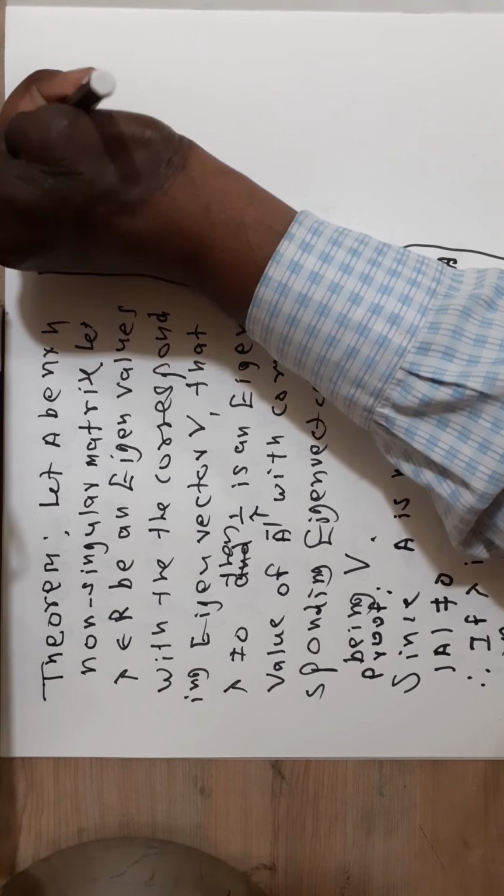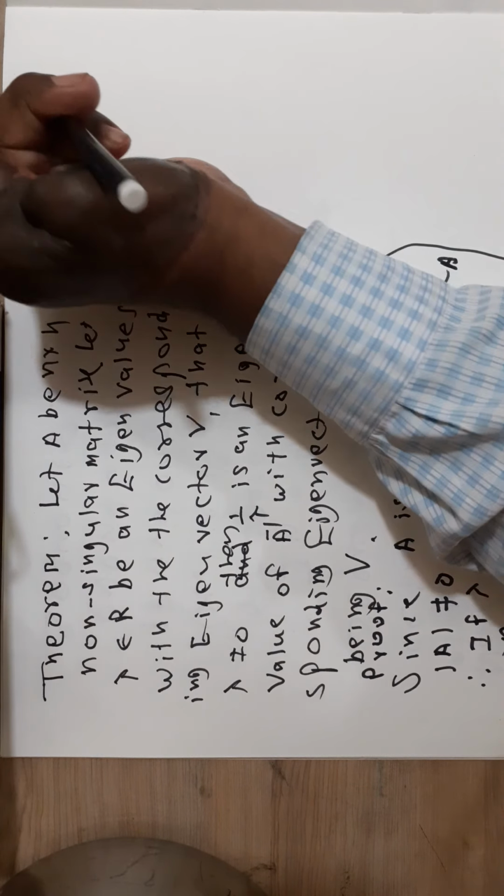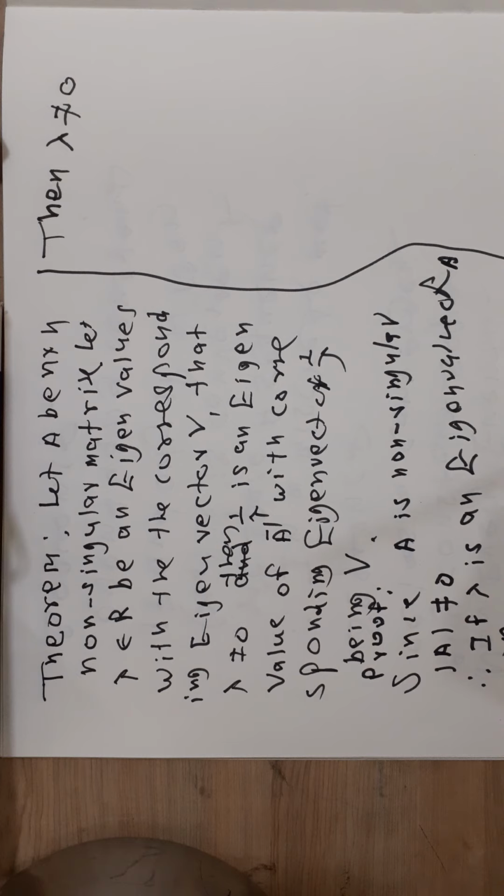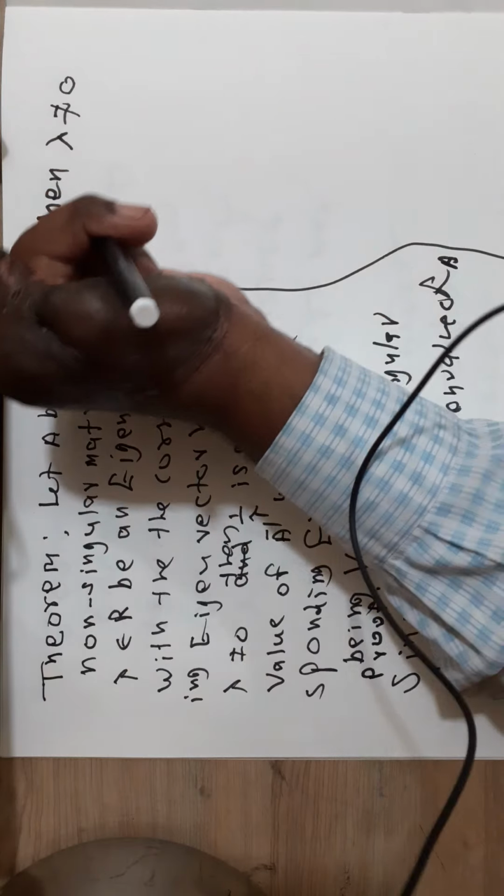Lambda is not equal to 0 because the product of the eigenvalues is equal to the determinant, and since the determinant is not equal to 0, no eigenvalue is equal to 0. Therefore if lambda is an eigenvalue of A, then lambda is not equal to 0.